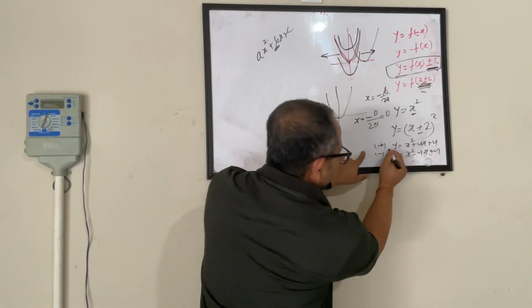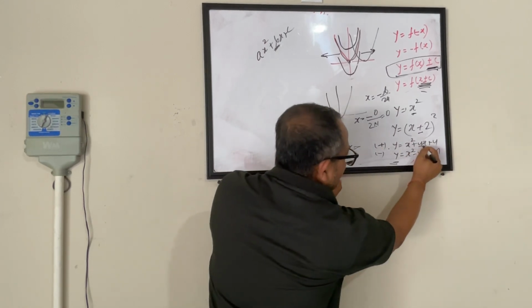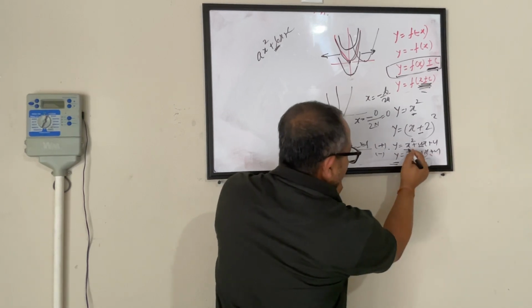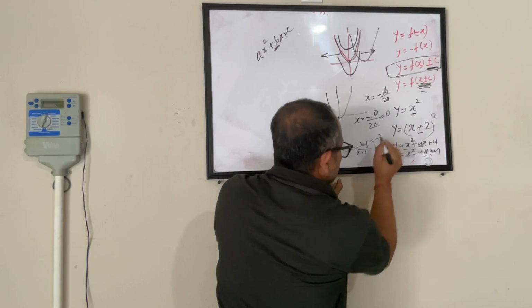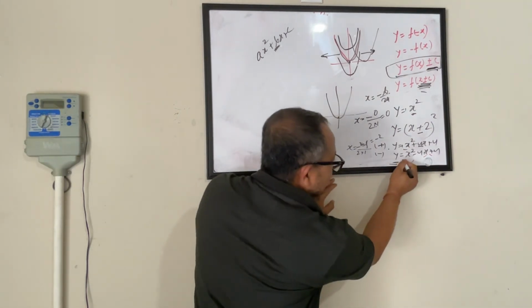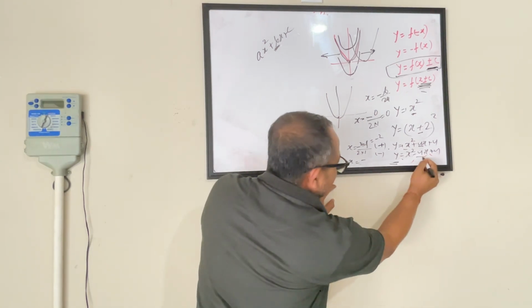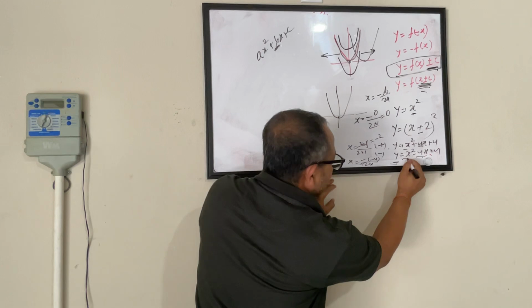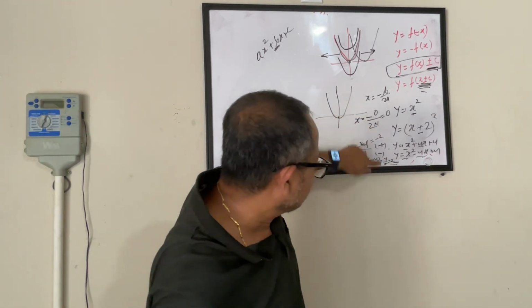If I look at this equation, what is my x coordinate? Minus b by 2a. Minus b, what is my b? 4. So minus 4 by 2a. What is a? 1. 2 into 1. This is minus 2. When I am looking at this one, what is my x coordinate here? Minus b. Minus b is minus 4 by 2 into a is 1. So this becomes minus into minus, plus 4 by 2. That is 2.